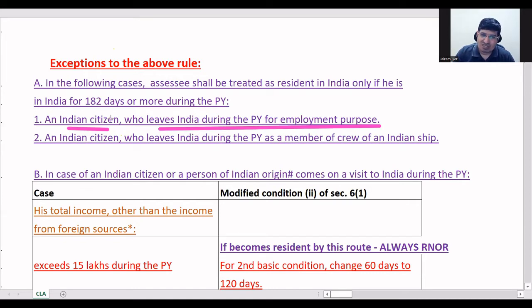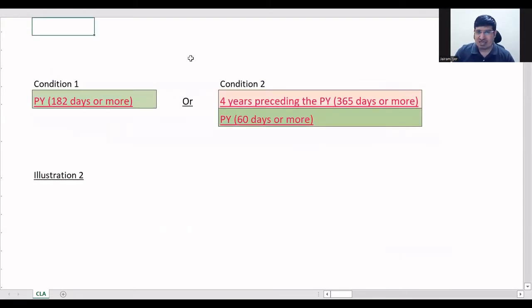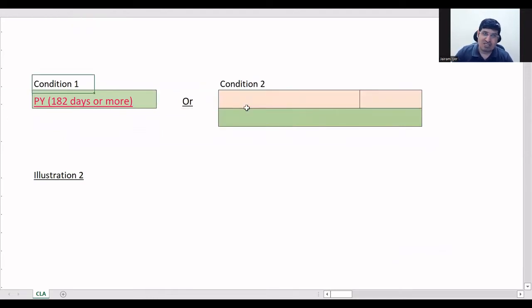Now because this is applicable, what do you have to do? What is the use of the exception? You will see what is the impact on the basic conditions. So in this case, what is the impact? Cut the second condition. Basically, you can just cut this, right? Only this condition is there now.